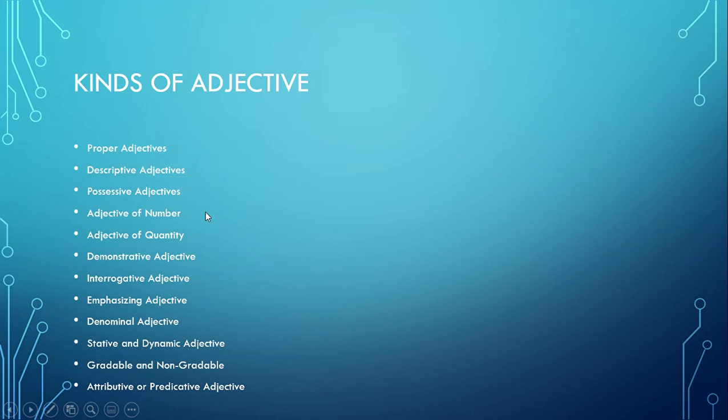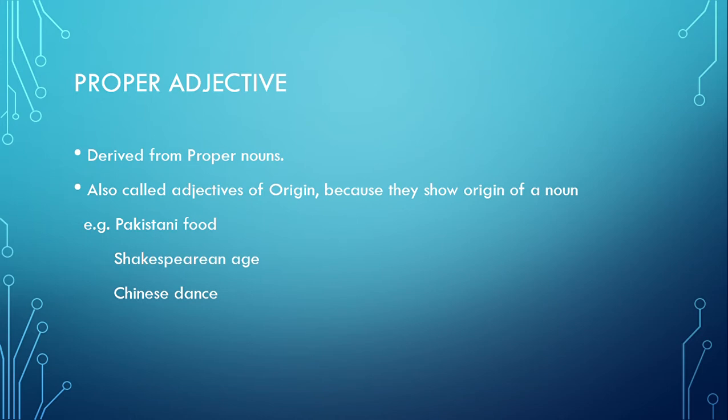So there are so many kinds of adjective, but we will be discussing a very few in this video. The rest of the kinds will be discussed in the next video. So the first one is proper adjective. As the name itself is suggesting that it is that kind of adjective which are derived from proper nouns.